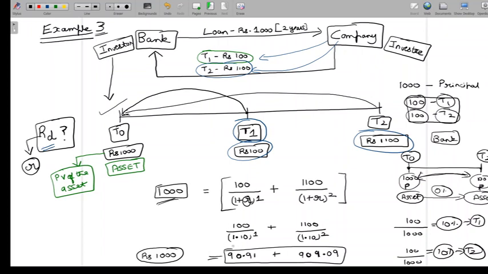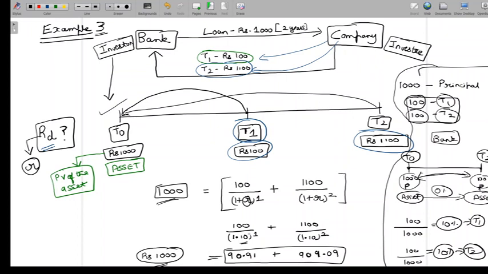So here 10%, if it's used to discount the cash flows, we exactly get 1,000 rupees, which is what we were supposed to get. And in fact, before we started discussing all of this, and before we arrived at the 10%, we said that the R that solves this equation is the return on debt investment. And here, 10% solves this equation. That would mean 10% is the return on debt investment.